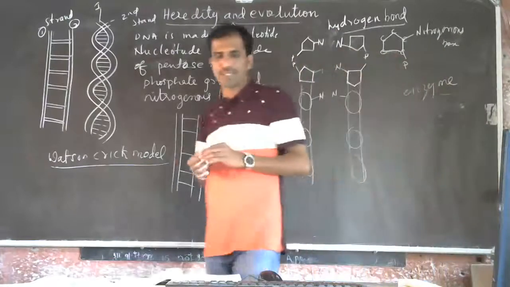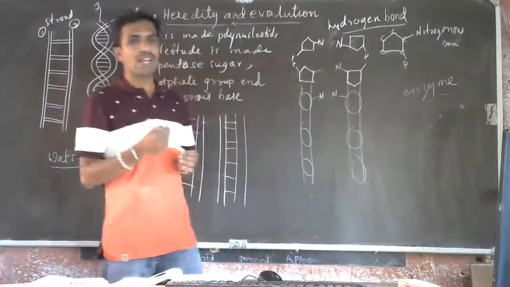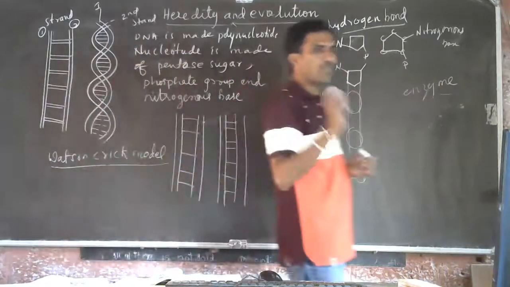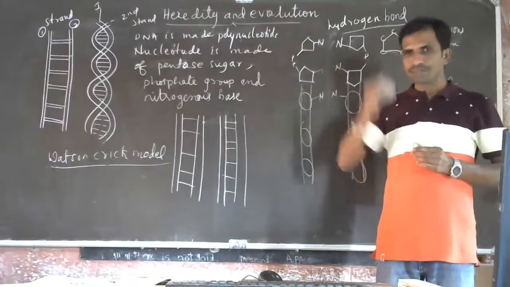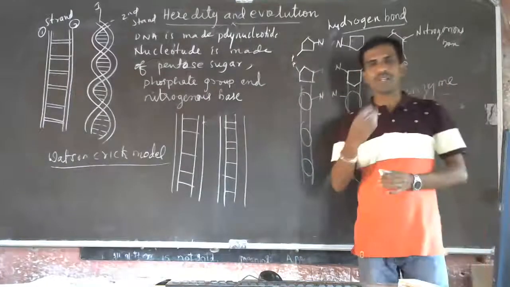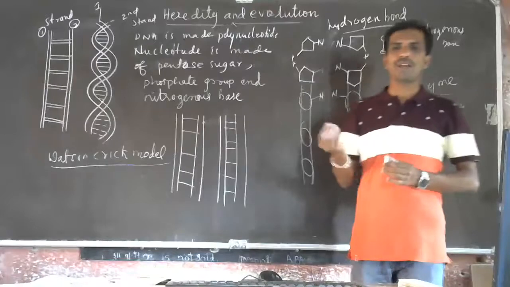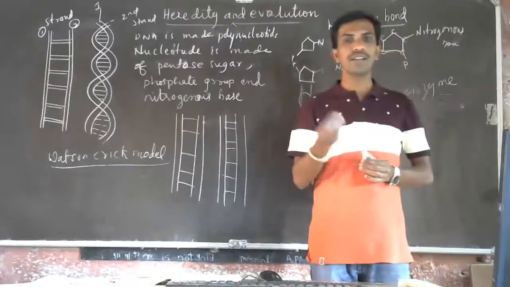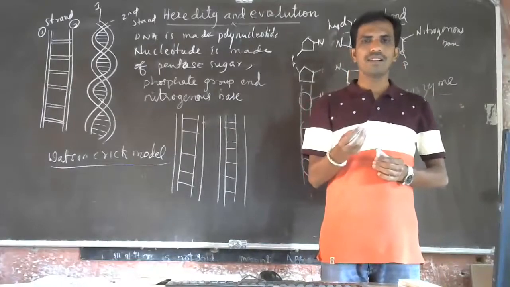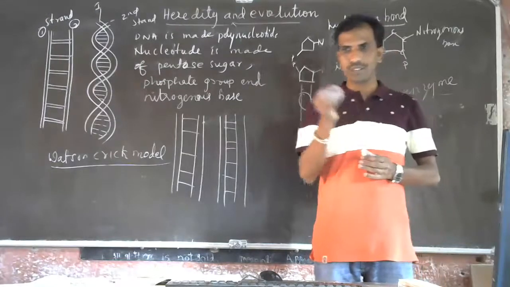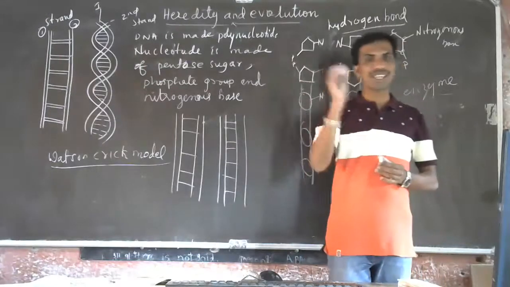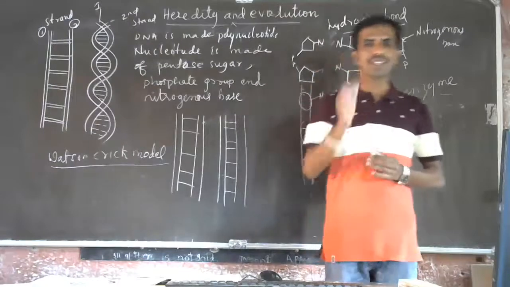Why does this DNA replication have to happen? To ensure the equal distribution to the daughter cells. During mitosis, as I told you, meiosis and mitosis, mitosis is the cell division where the parent cell divides exactly into two daughter cells, each having the same number of chromosomes as the parent cell.